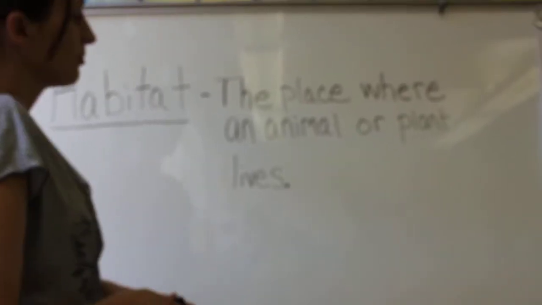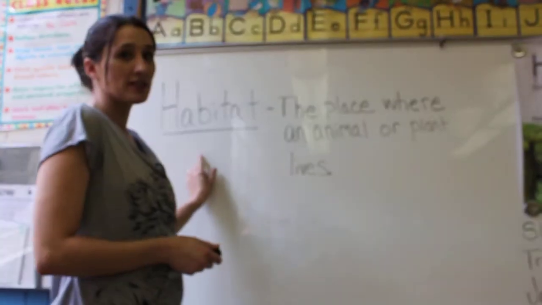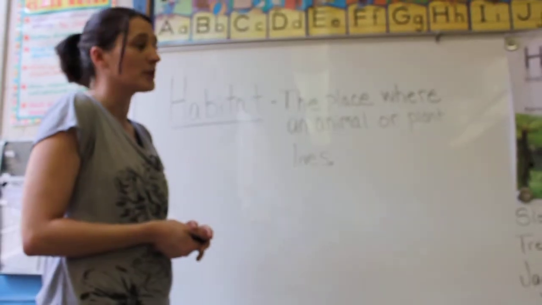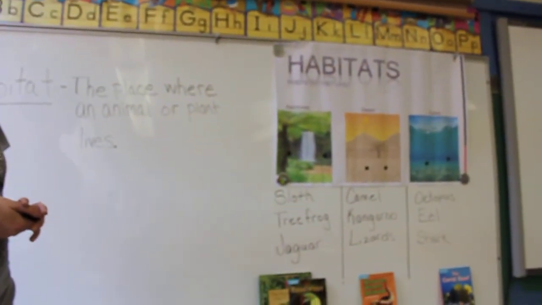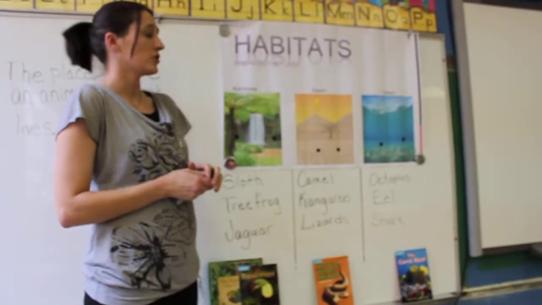A habitat is a place where an animal or plant lives. And today we're going to be discussing just that, some habitats and their characteristics and the animals that live within each one. We're going to be discussing 3 habitats in particular, which will be the rainforest, the desert, and the ocean.